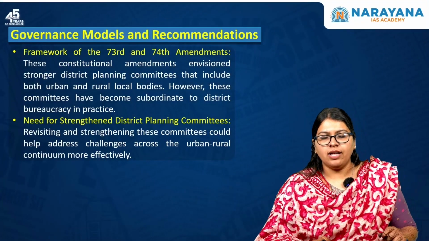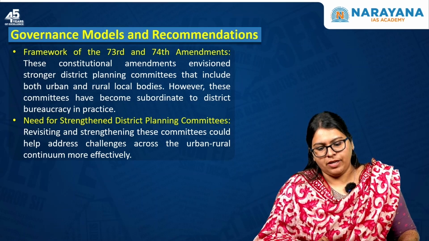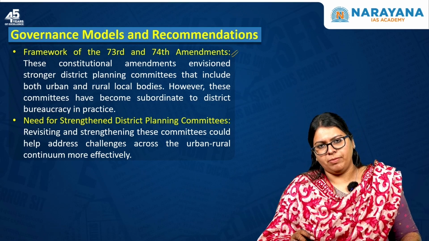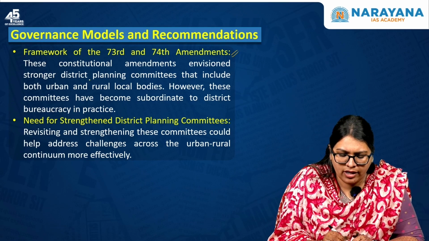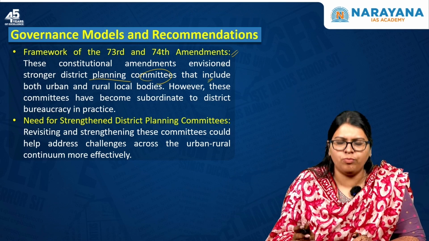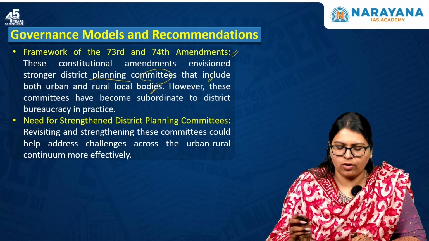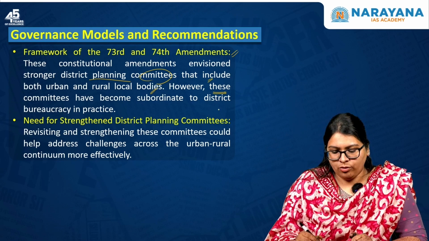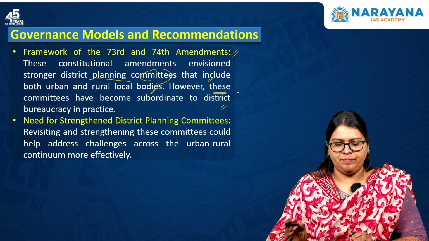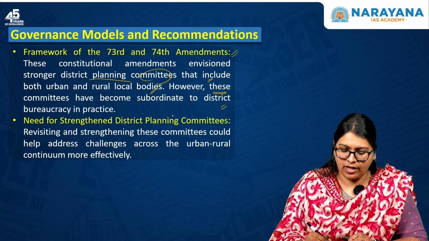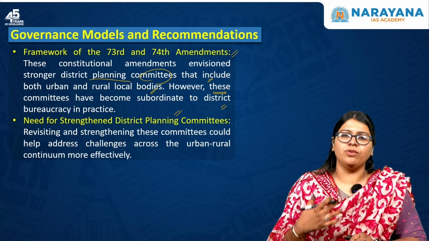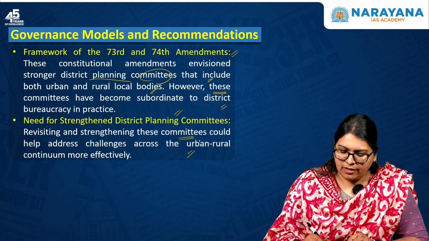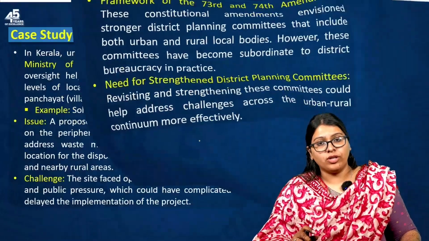Now, what are the governance models as well as recommendations? The framework of the 73rd and 74th constitutional amendments envisions stronger district planning committees that include both the rural as well as the urban local bodies. However, these committees have become subordinate to the district bureaucracy with time. Next, there is a need for strengthened district planning committees, where you need to revisit and strengthen these committees. This could help address the challenges better across the urban-rural continuum.